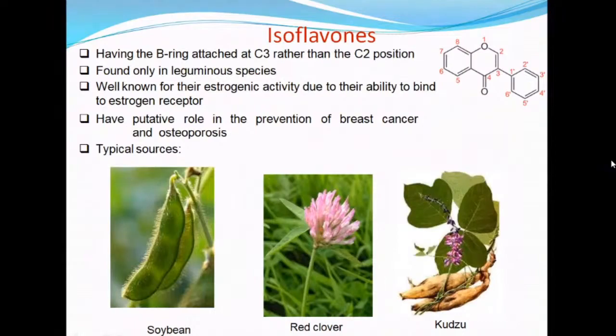And isoflavones have one keto group, and the B ring is attached to the third carbon. Isoflavones are present mainly in leguminous plants.